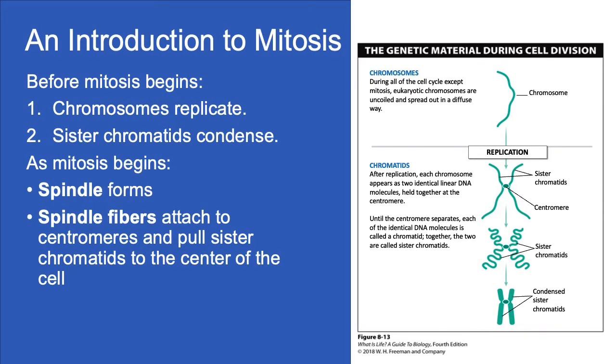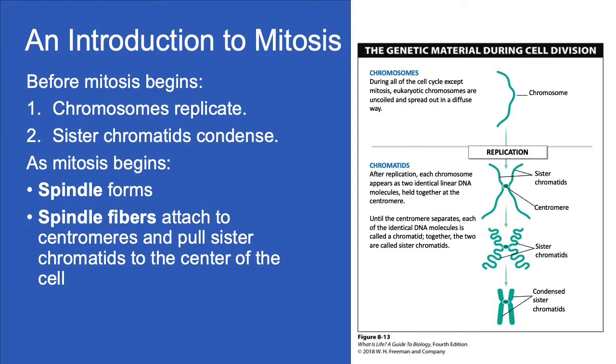Throughout the cell cycle, except for mitosis, chromosomes are uncoiled and spread out in a diffuse way, like a mass of spaghetti. And because they're so stretched out, they're not dense enough to be visible under a light microscope. However, just before mitosis begins, two important events occur. 1. The chromosomes replicate, becoming two identical linear DNA molecules. The two DNA molecules are held together at a region on each molecule called the centromere.